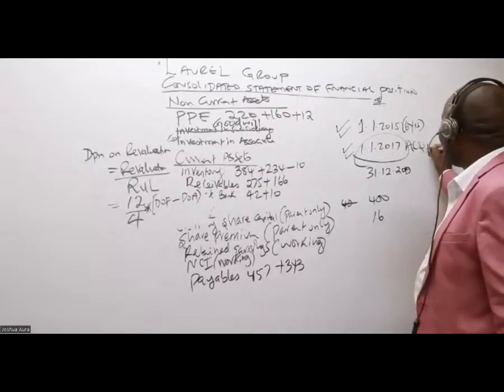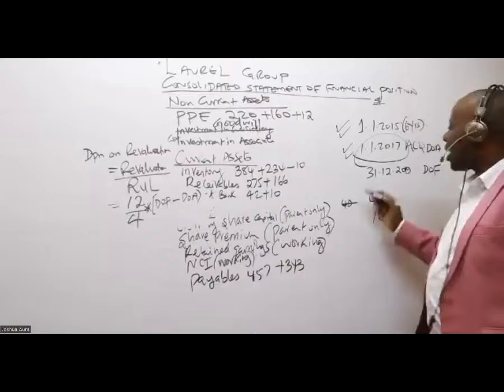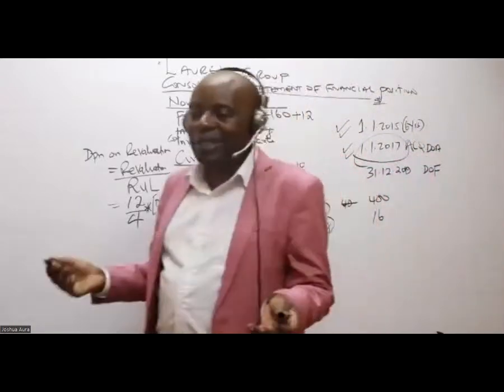So remember, this is the DOA and this is the DOF. DOA and DOF. So could you kindly count and tell me the number of years that we have? I want years really.